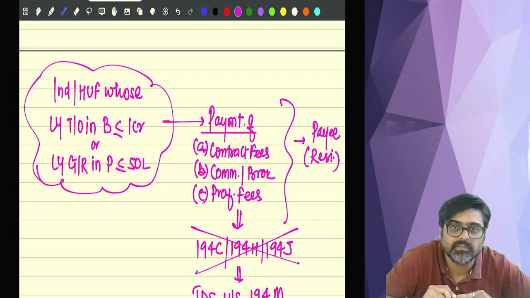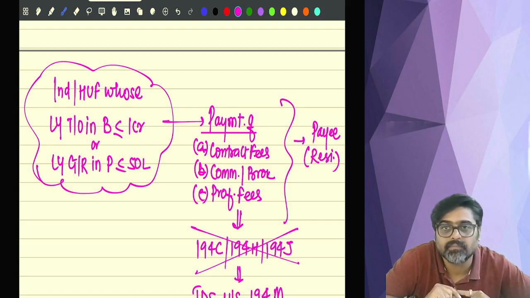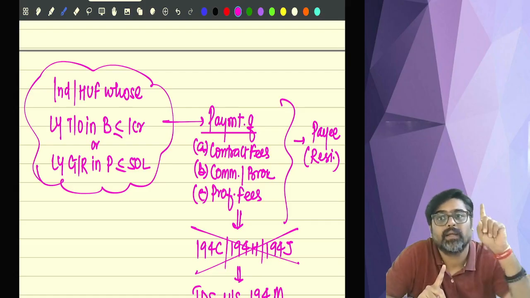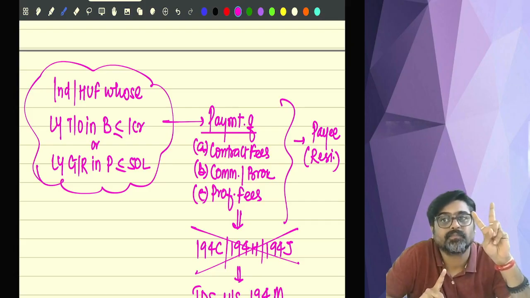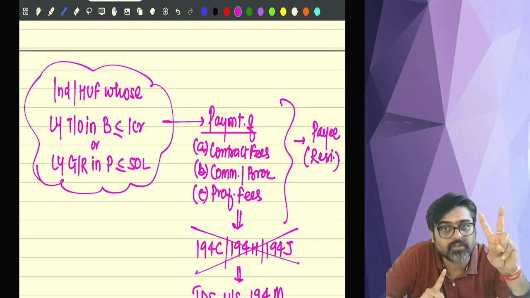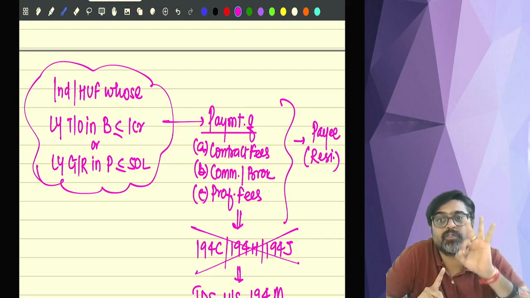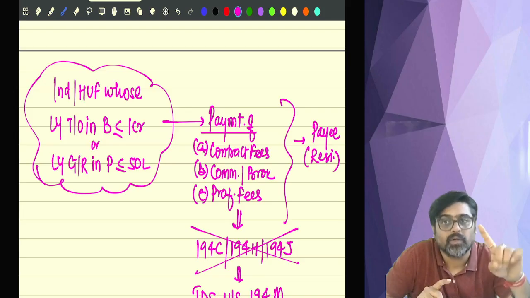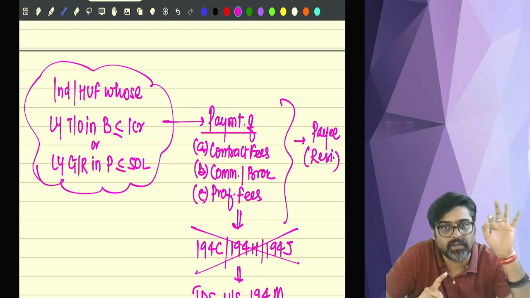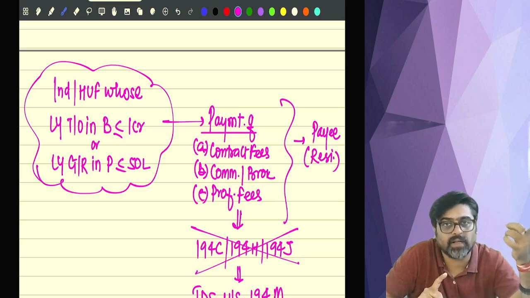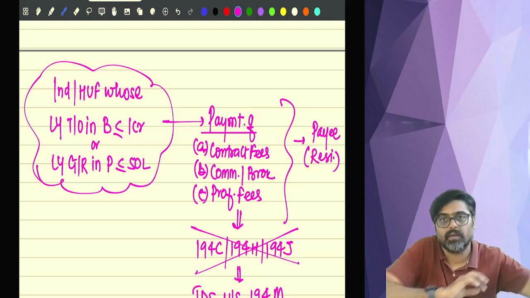Everyone, this is 194M, done. But remember, only contract fees is covered, only commission brokerage is covered, and only professional fees is covered. Any of these payments made during the year to any resident, if the aggregate amount of those payments in the year is more than 50 lakhs, then you will come under 194M and deduct TDS under 194M. Understood, sir?